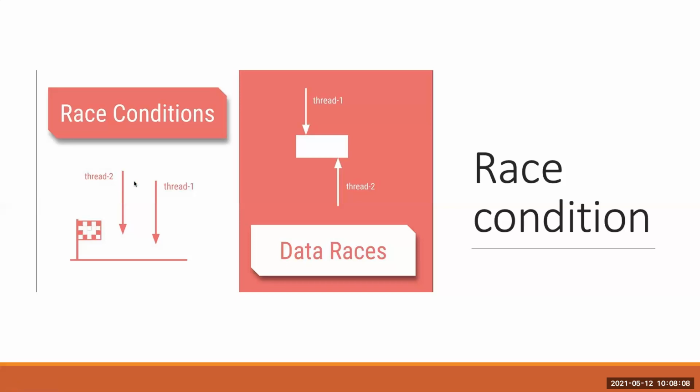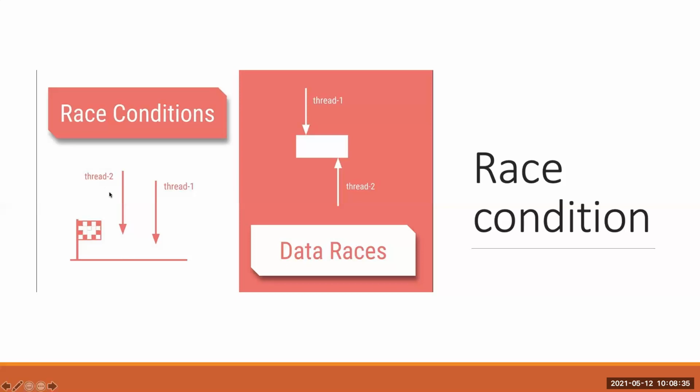Let's say thread 1 increments, so the value will be 2, and then thread 2 increments, so the value will be 3, and it displays. But the expected value for thread 2 was 2, and the actual returned value is 3.